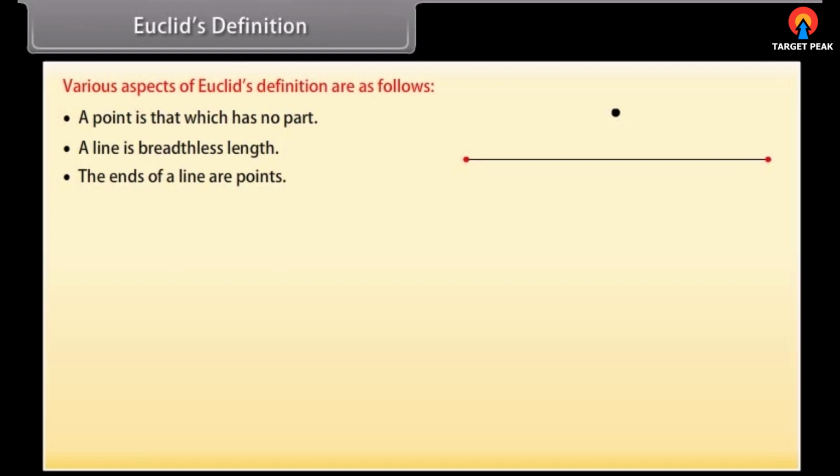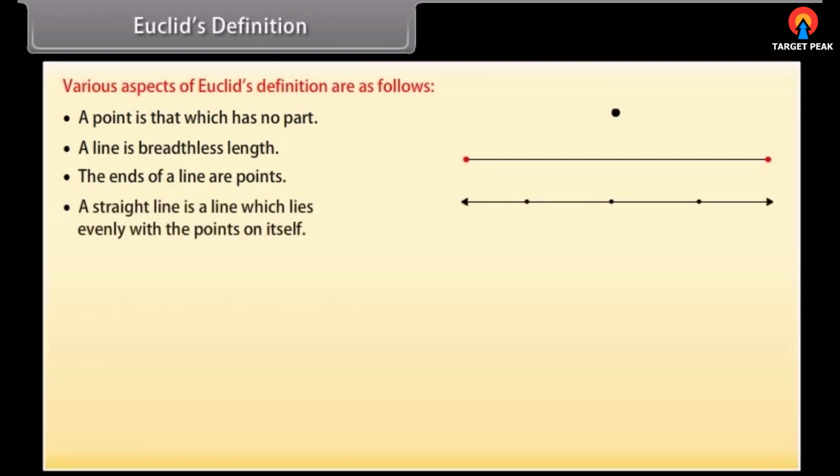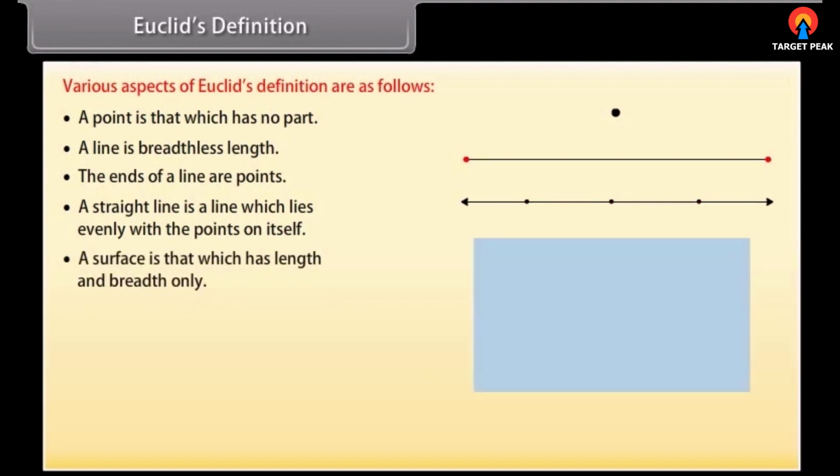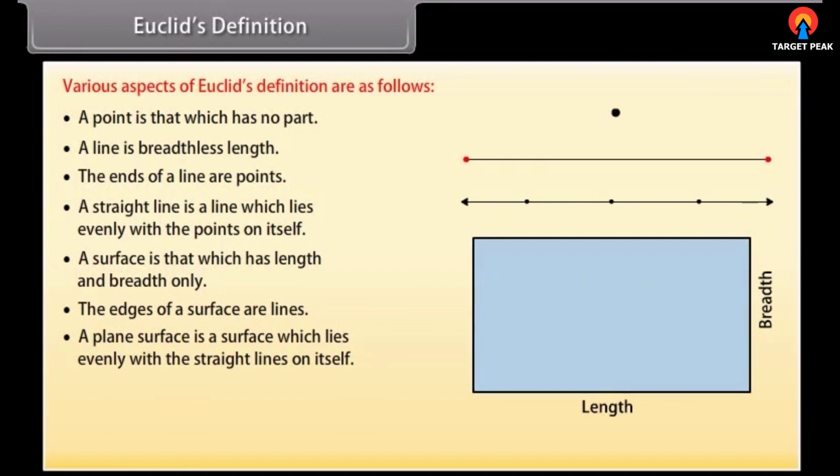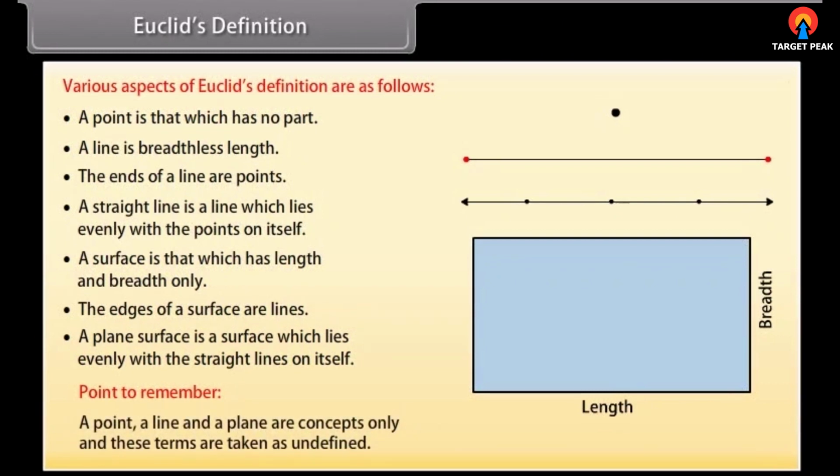the ends of a line are points, a straight line is a line which lies evenly with the points on itself, a surface is that which has length and breadth only, the edges of a surface are lines, a plane surface is a surface which lies evenly with the straight lines on itself. Point to remember: a point, a line, and a plane are concepts only, and these terms are taken as undefined.